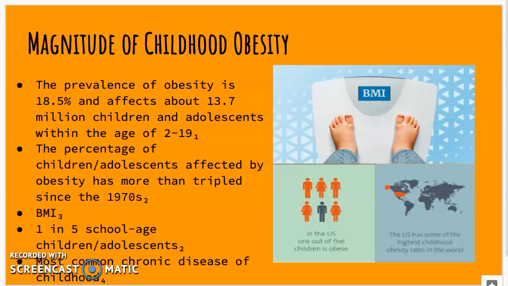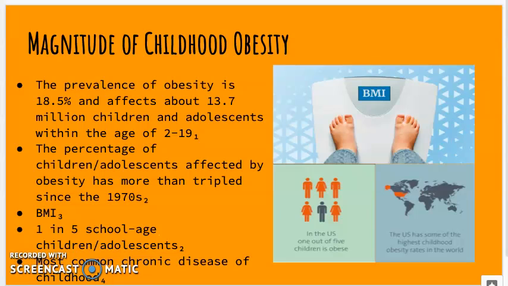The prevalence of obesity is 18.5% and affects about 13.7 million children and adolescents within the age of 2 to 19 years old. The percentage of children and adolescents affected by obesity has more than tripled since the 1970s. A child is defined as affected by obesity if their body mass index, or BMI, for age percentile is greater than 95%, and a child is defined as overweight if their BMI for age percentile is greater than 85% and less than 95%. 1 in 5 school-aged children and younger people aged around 6 to 19 years old in the